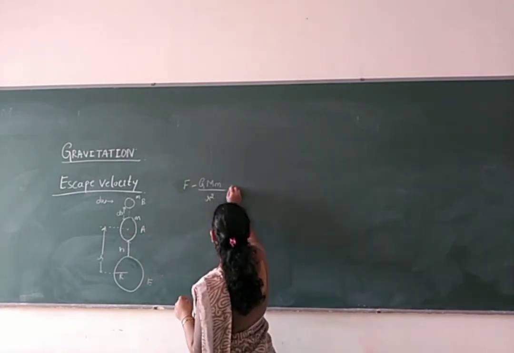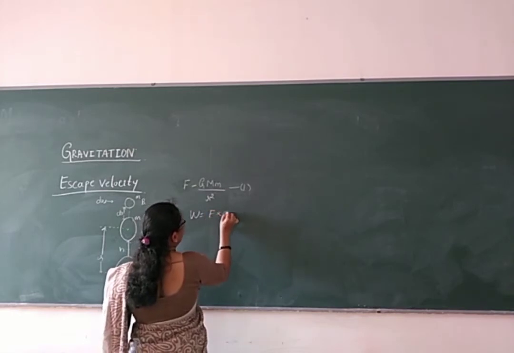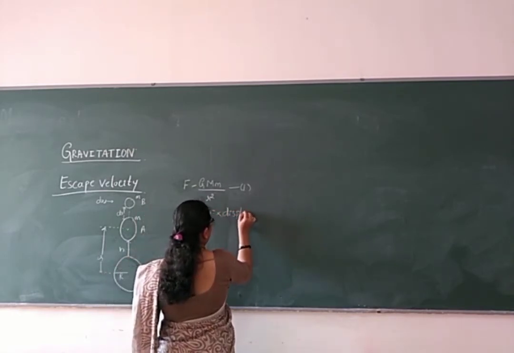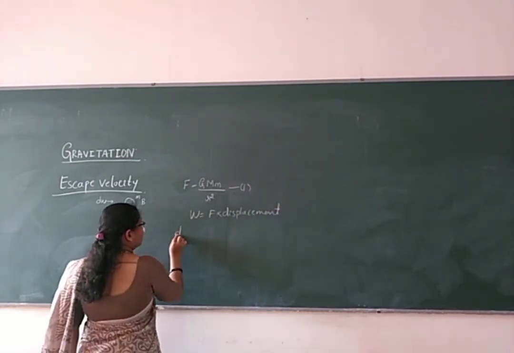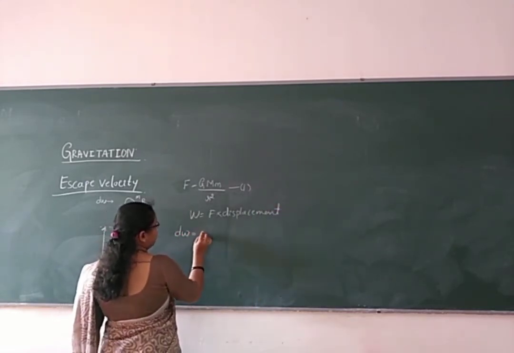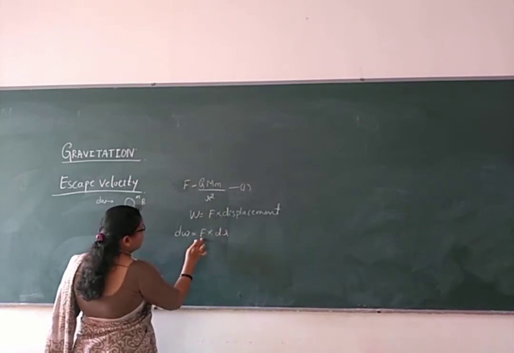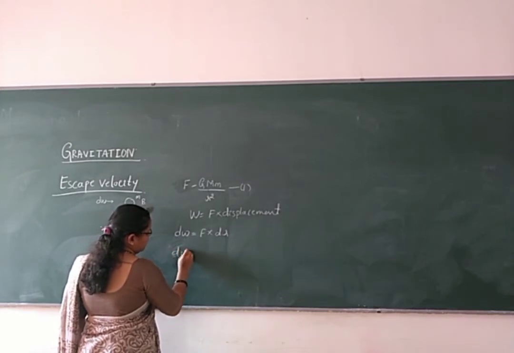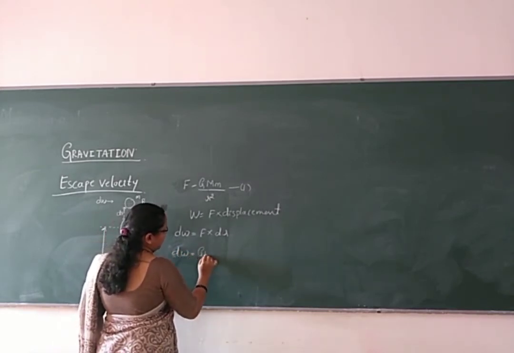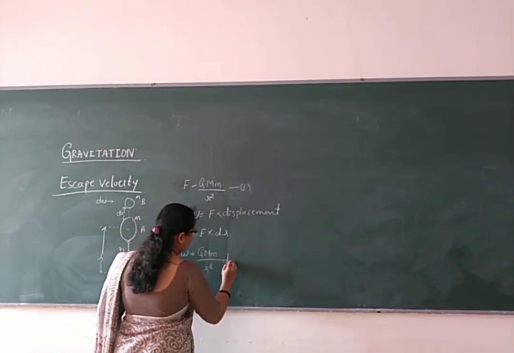dW is the work done here. Work done means force into displacement. So if we are doing small work, dW is force into dr. We know F is G capital M small m by r square. So the small work dW is G M m by r square into dr here.